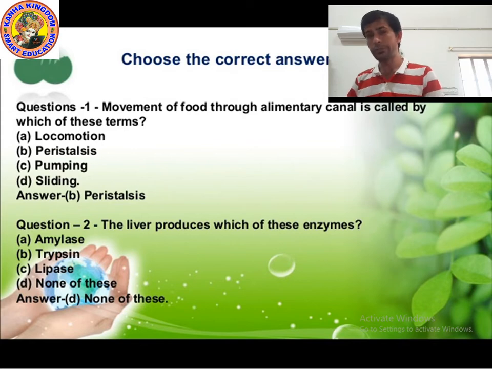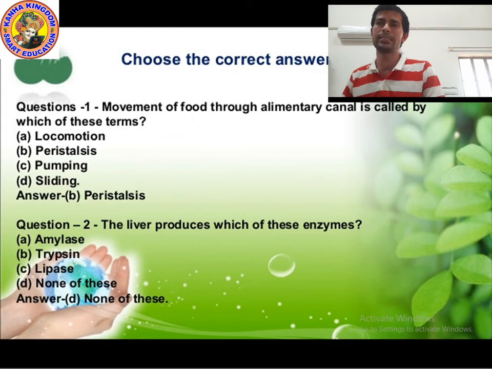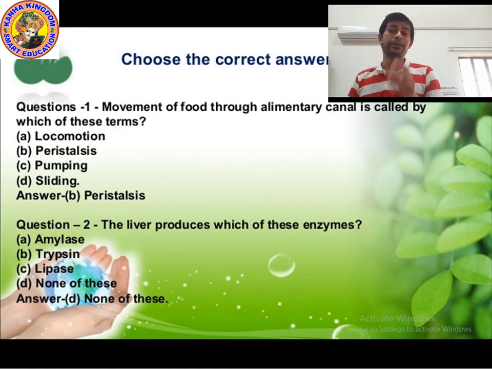Now question number 2. The liver produces which of these enzymes? Can you guess? Amylase, trypsin, lipase, none of these. Kids, I told you that the liver produces juice. Which juice?